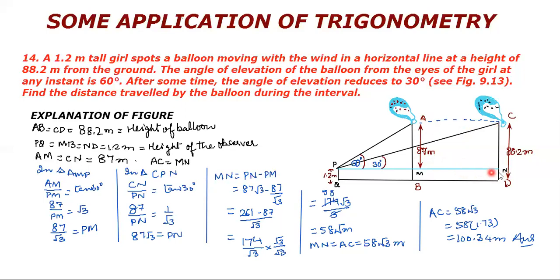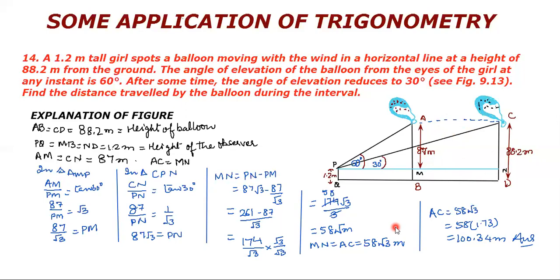Children, this you need not explain. This is quite understood in height and distance. We need not explain it. It is always clear to each and everyone that all the horizontal lines are parallel and all the vertical lines are parallel.